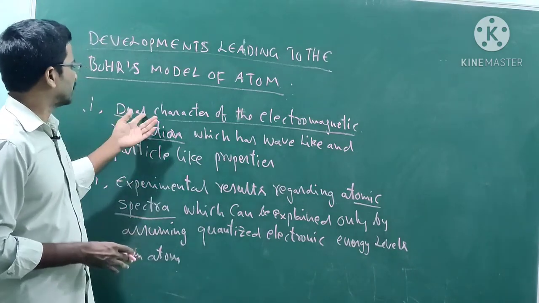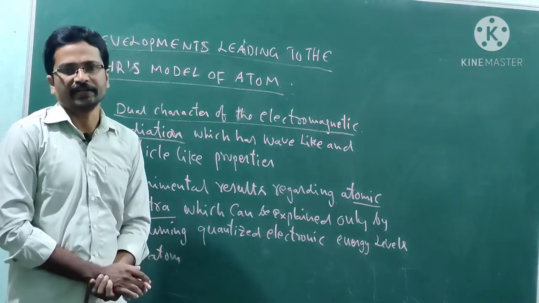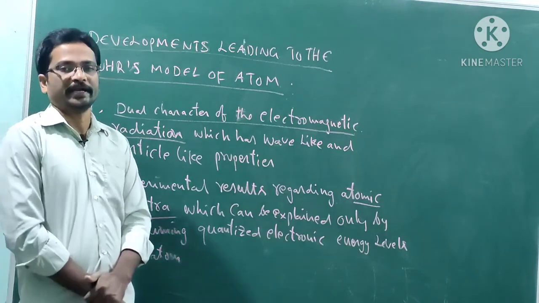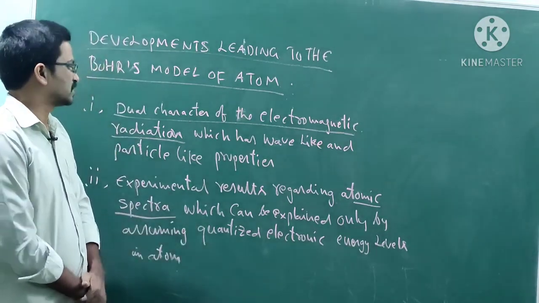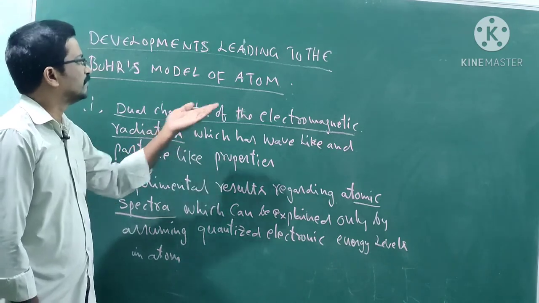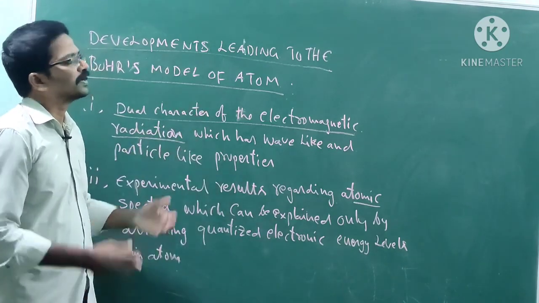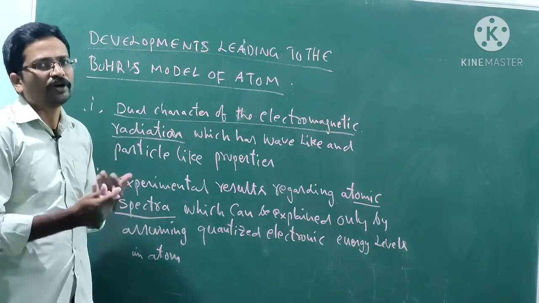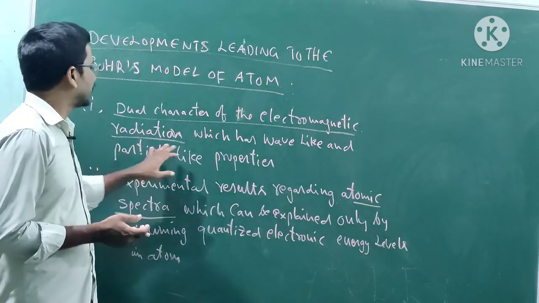Let us look into the dual character of electromagnetic radiation. How can we explain it? Now let us focus on the wave-like properties of electromagnetic radiation, then we also look into the particle-like properties.